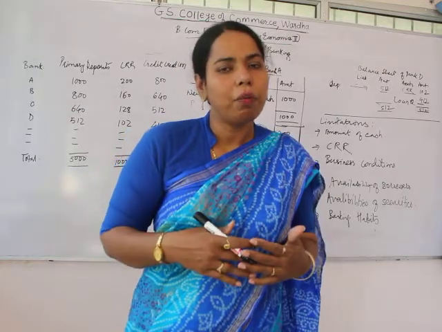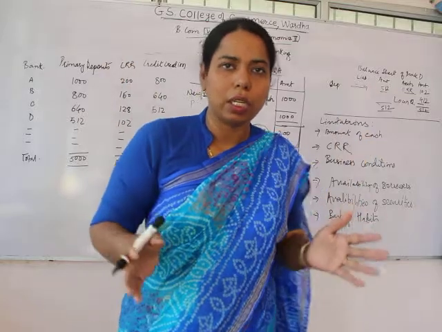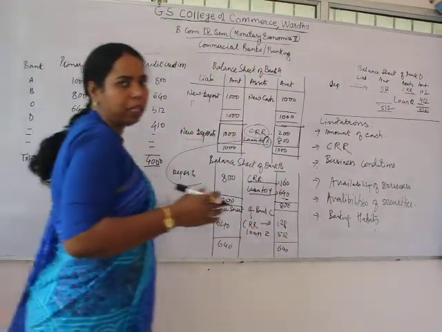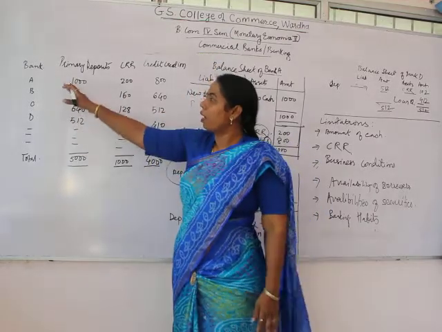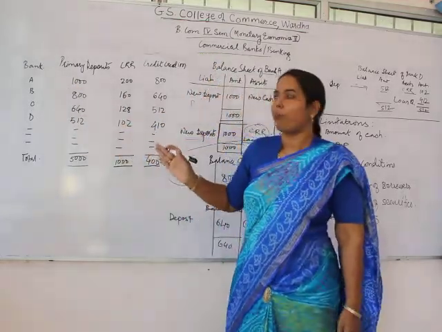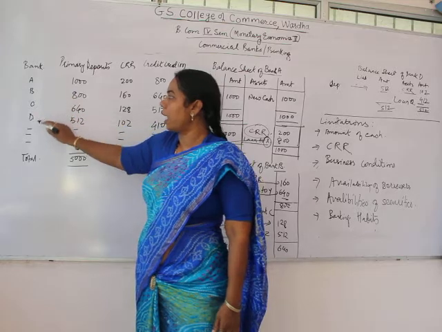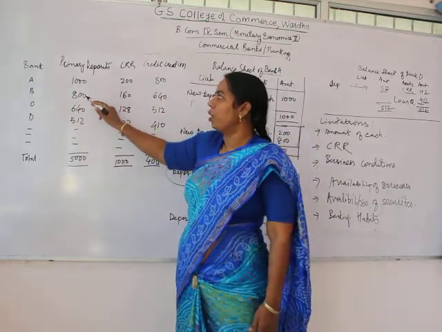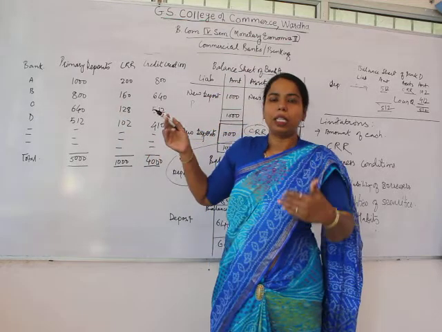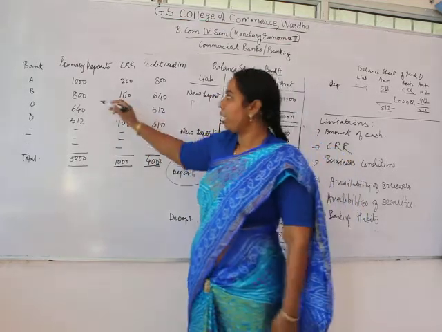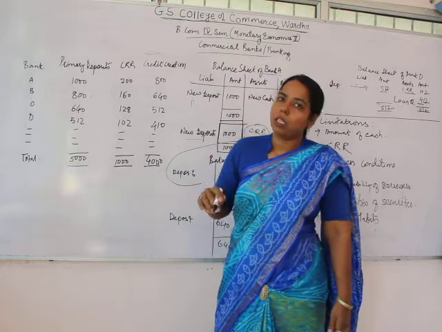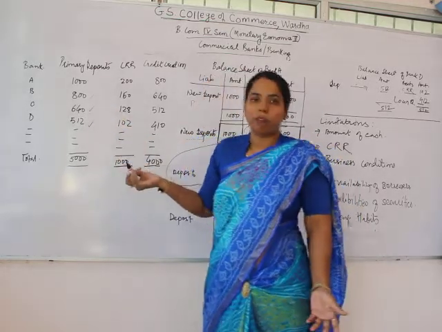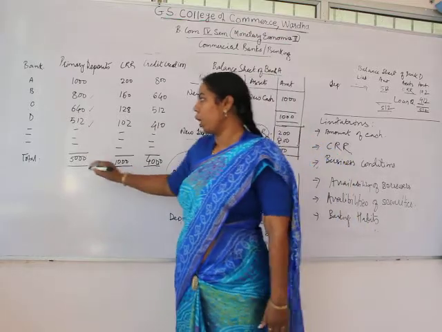Now again we will see a consolidated sheet here. In the consolidated sheet, the credit creation will be reflected like this. Instead of individuals, we are considering the banks: bank A, B, C and D. The initial primary deposit is 1000. For B, the primary deposit is 800 rupees, for C the primary deposit is 640, for D it is 512, and that will continue.